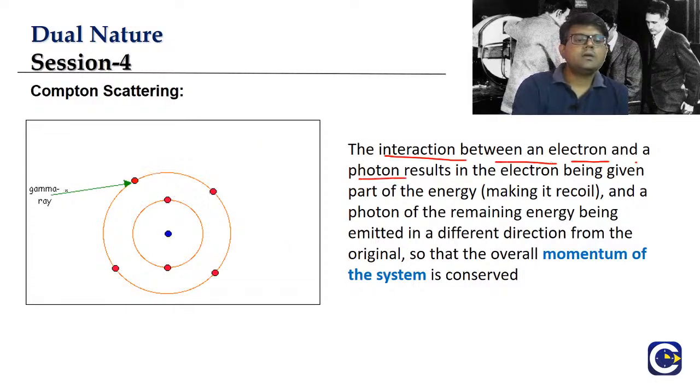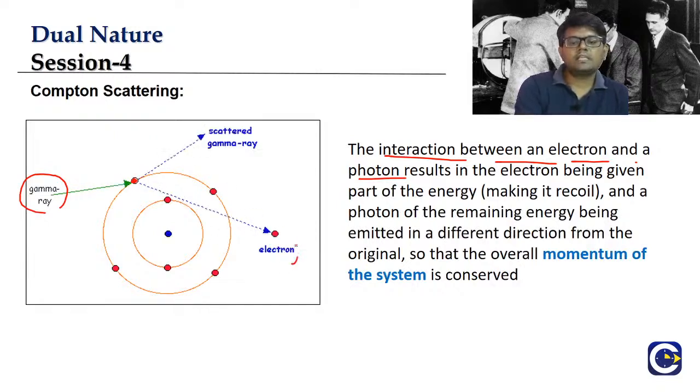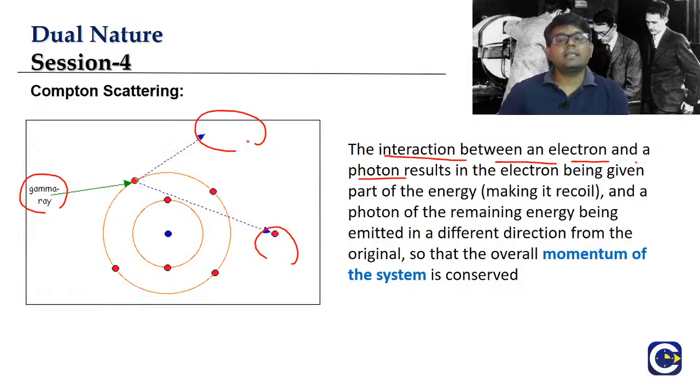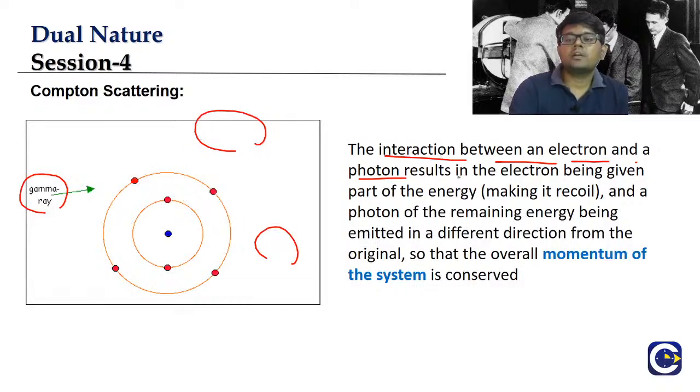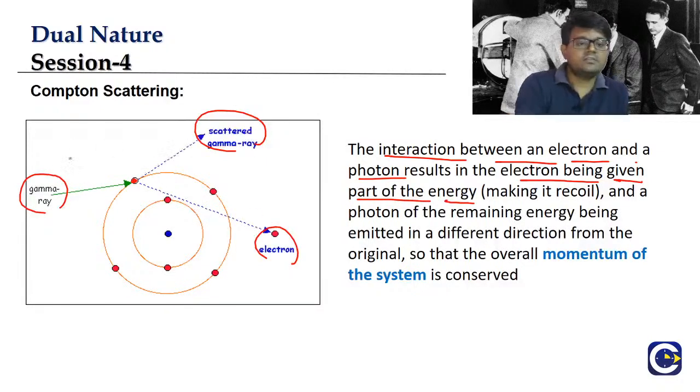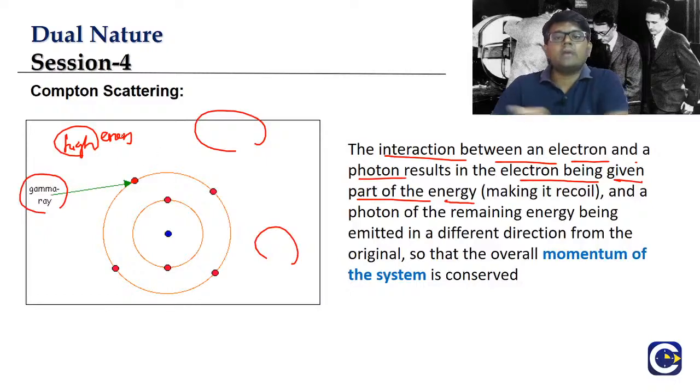You can see a gamma ray photon is coming and hitting an electron. What is happening? The electron is going in one direction and there is another gamma ray going in the other direction. Look at this, guys. The interaction between electron and photon results in the electron being given a part of the energy. The photon will have some energy, and some part of that energy will be given to the electron.